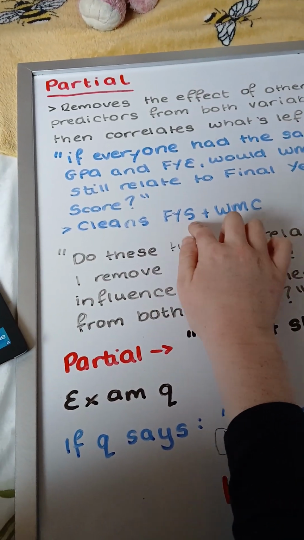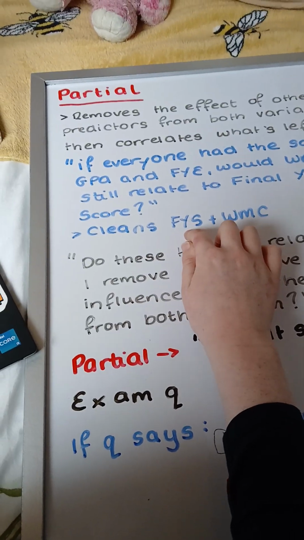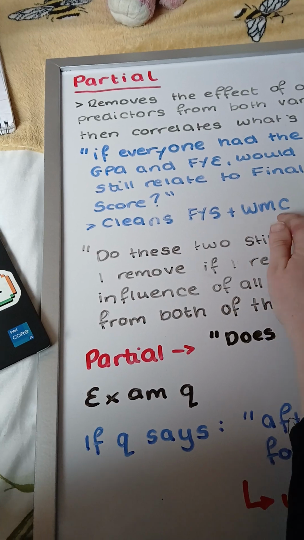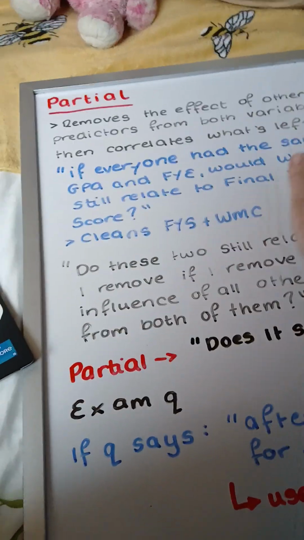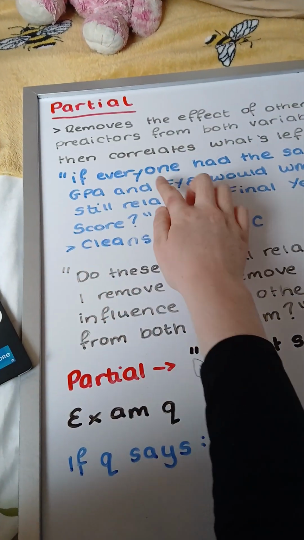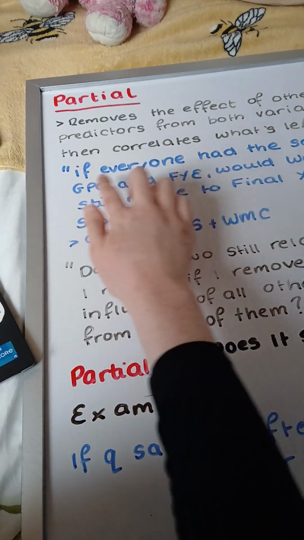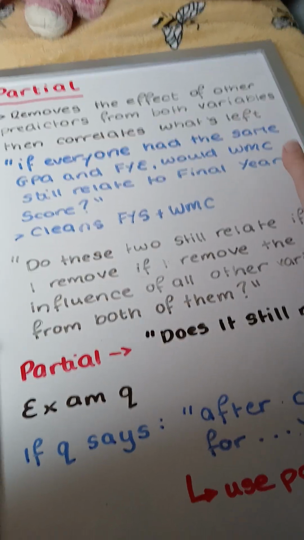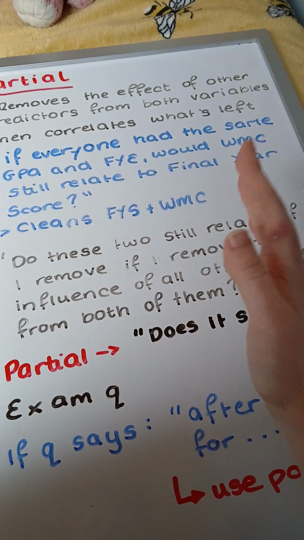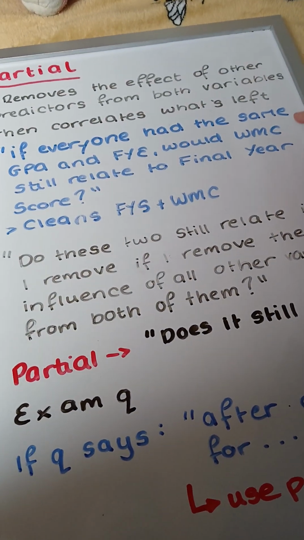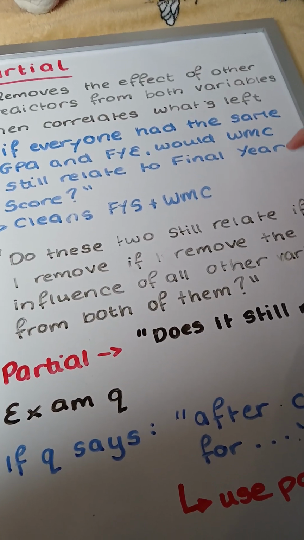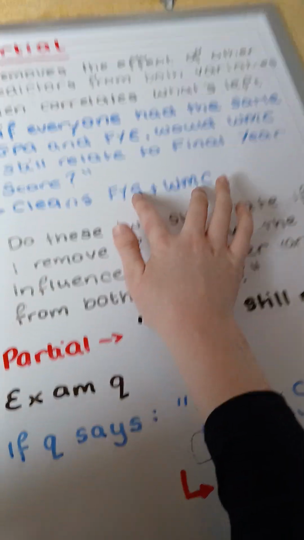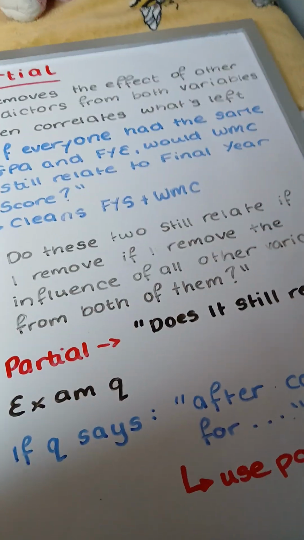You're getting a raw outcome because you're removing the overlap from the outcome, and you're seeing this in its raw form as well, because working memory capacity still overlaps with these two. Like GPA and first year exam would still affect working memory capacity. So we need to remove the effect that has on working memory capacity to see the strength of the raw relationship between these two variables here, because that's what the question is asking.